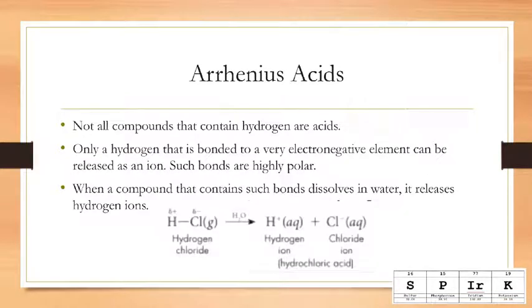Not all compounds that contain hydrogen are acids. Only a hydrogen that is bonded to a very electronegative element can be released as an ion. Such bonds are highly polar. When a compound that contains such bonds dissolves in water, it releases the hydrogen ions. Take, for example, hydrochloric acid. So we have HCl. We place that into water. It dissociates into H+ ions and Cl- ions.